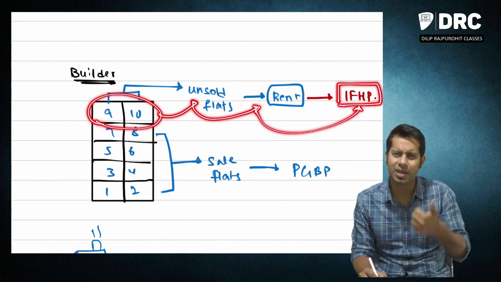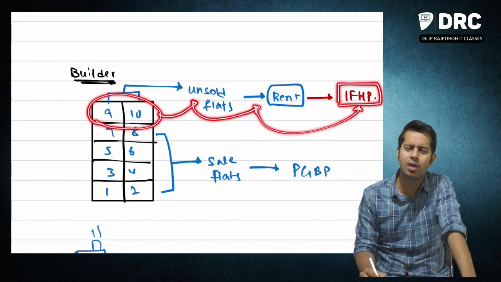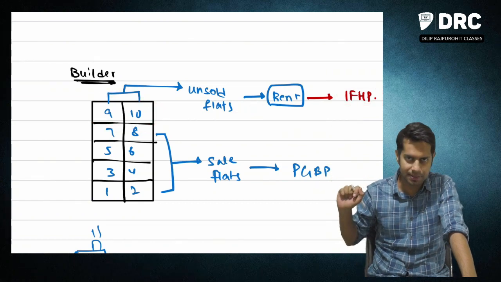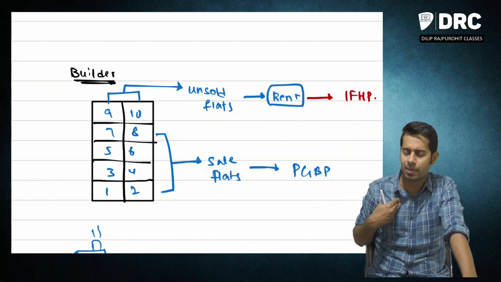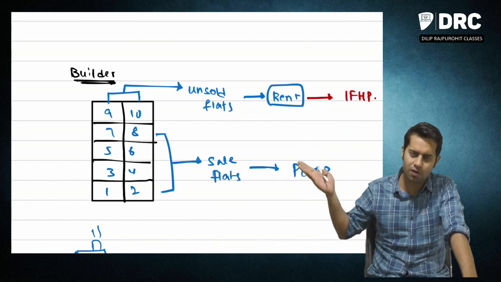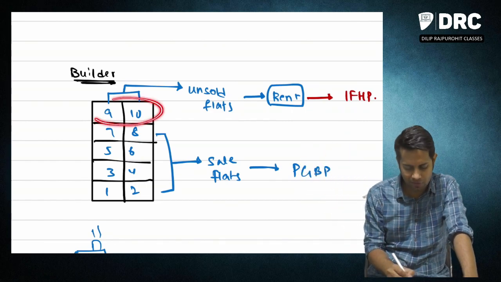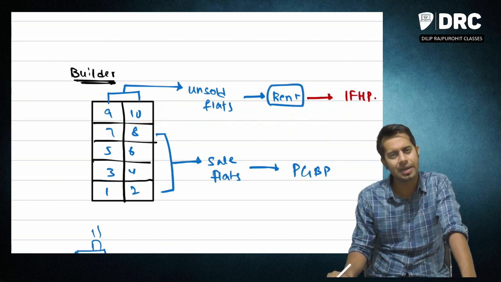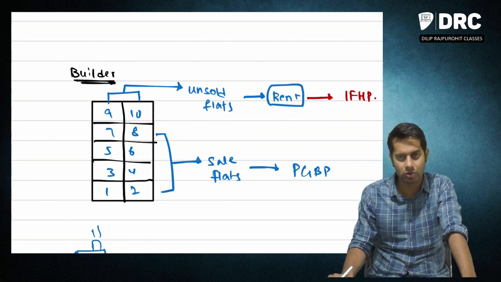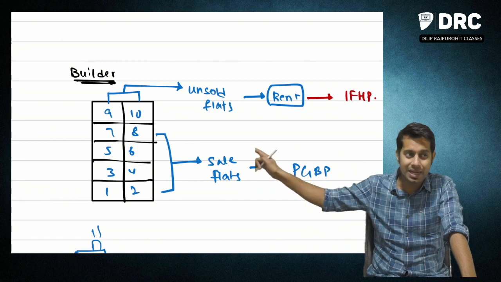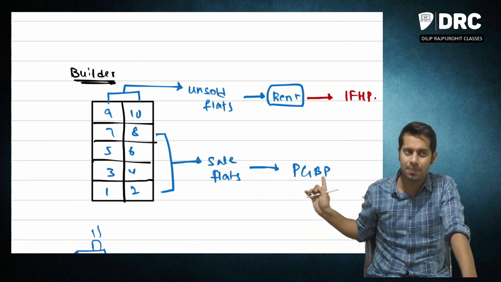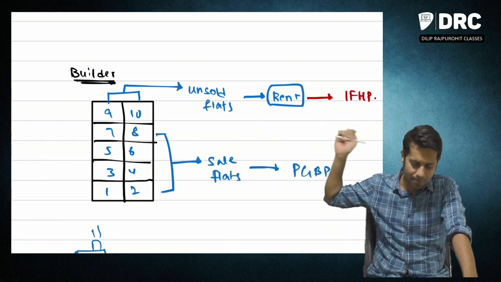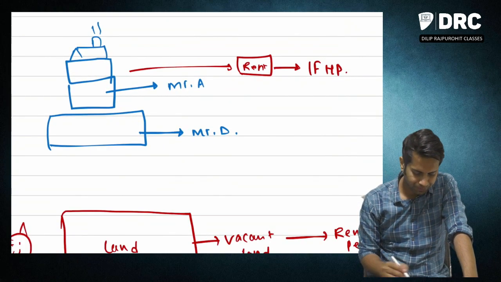Sir, house property. Why, sir? See, is there a building? Yes, sir, there is a building. Is the assessee the owner of that building? Is the builder the owner of that building? Answer is yes, he is the owner of this building. Therefore, whatever rent he is going to earn will be taxable under the head income from house property. Please note, by selling the flats, taxable under PGBP. By renting the unsold flats, taxable under income from house property.